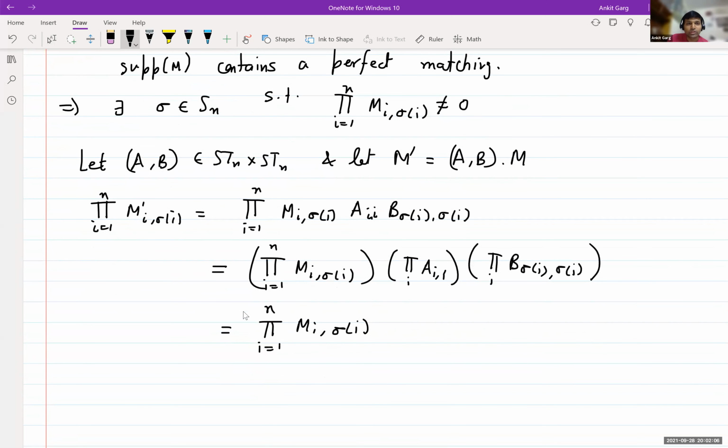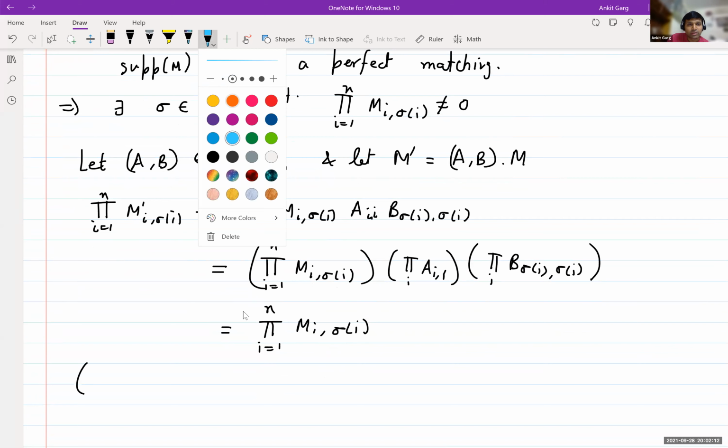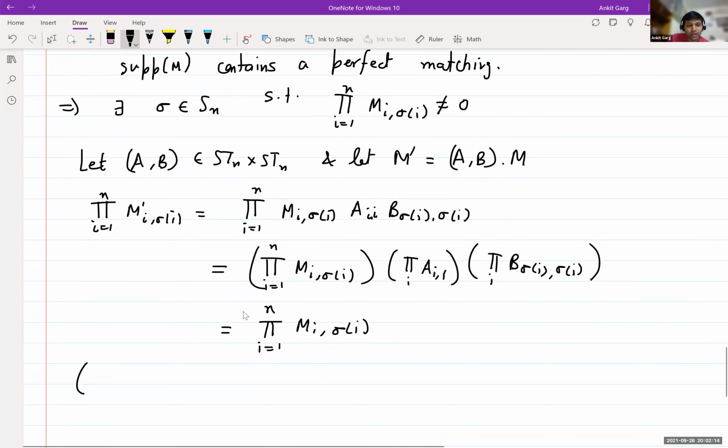So in the language of invariant theory, we'll say that this polynomial, the product over i of M i sigma i, is an invariant polynomial for this group action.